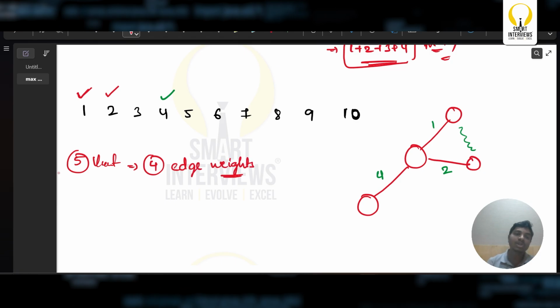Yes, only 4 edge weights. So far I'm done with 3 edge weights: 1, 2 and 4. I should be getting the maximum. If I want to get the maximum, I should be somewhere else in this part. I should be present in this part.